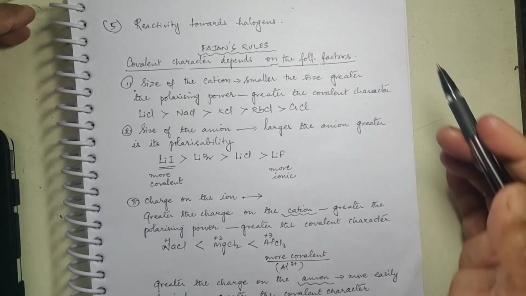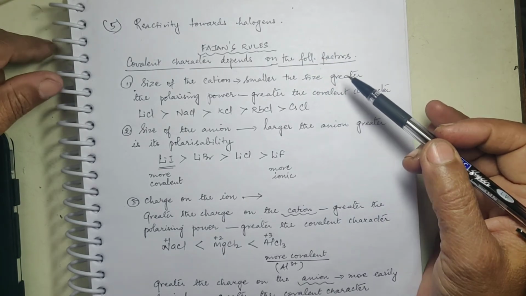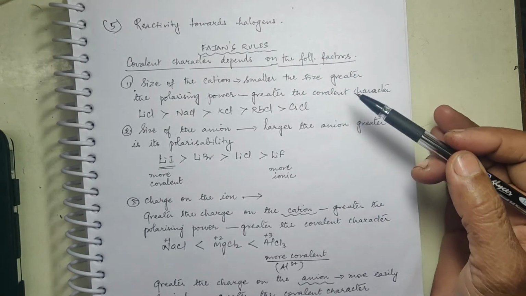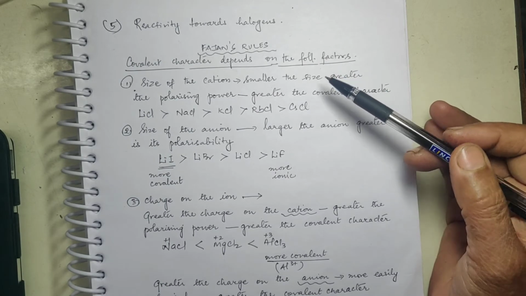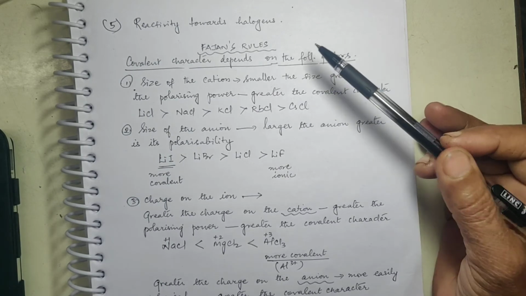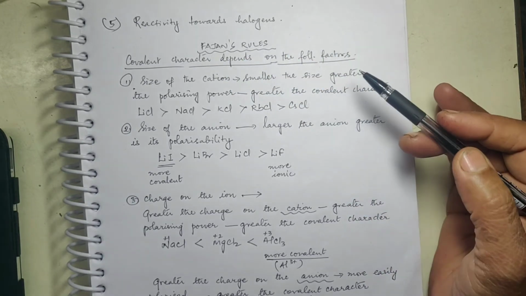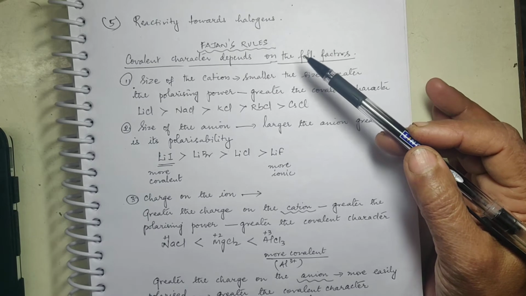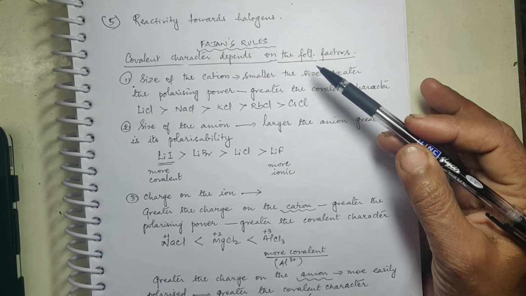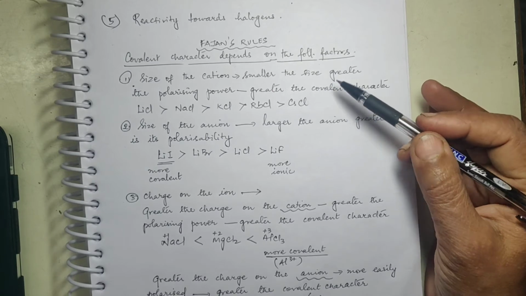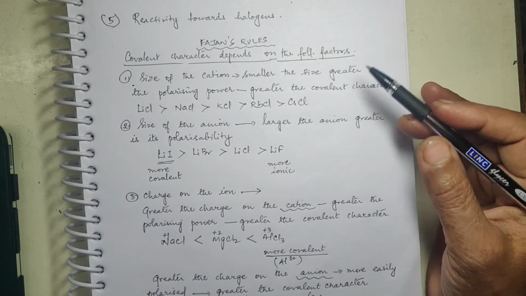Before we see more details about the halides of alkali metals, let me give you an insight into what we have already seen in the chemical bonding chapter regarding Fajan's rules. This is a very important concept in chemistry, and I want you to understand it very clearly so that you are able to move further with clarity.